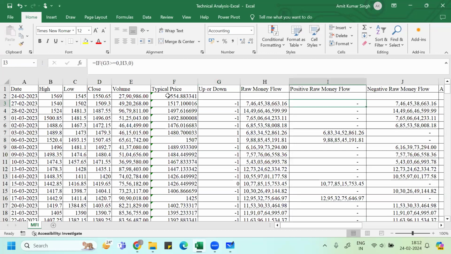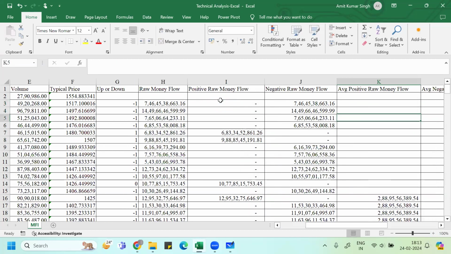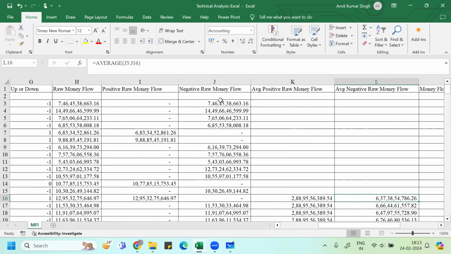Then what I did, again I used the if formula here: if this value is more than zero, meaning positive raw money flow, right? More than zero means your today typical price is more than yesterday typical price, then give me that raw money flow. Otherwise, give me 0. The same thing I used here for negative raw money flow: if this value is less than 0, then give me this value, otherwise give me 0. Then I took a 14-day average of this. I got the 14-day average of positive raw money flow and the 14-day average of negative raw money flow.